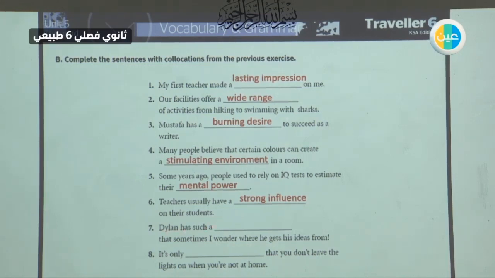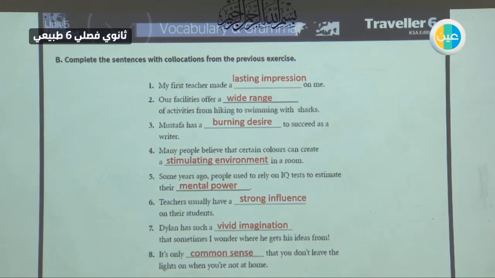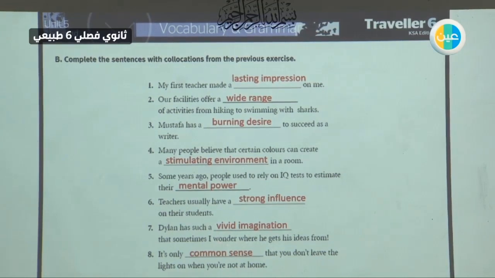Dalen has such that sometimes I wonder where he gets his ideas from. He is creative, so a vivid imagination. He imagines things that are not there. It is only that you don't leave the lights off when you are not at home. So this is common sense. Everyone knows. This is logic. Everyone knows how to do it. So if you use these collocations, it would sound as if you were similar to native speakers.